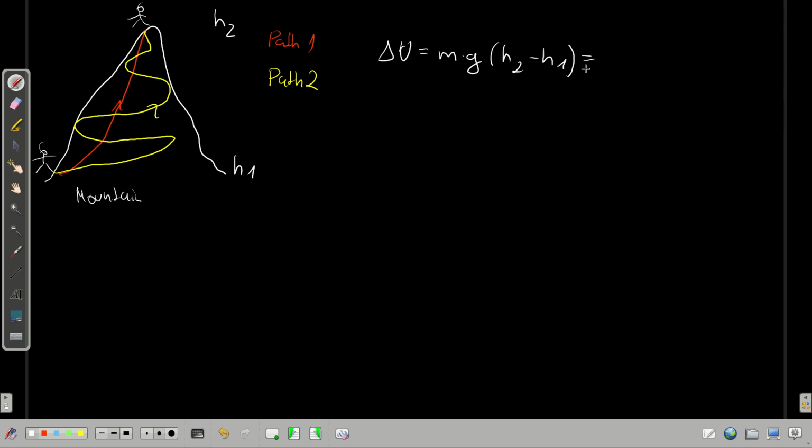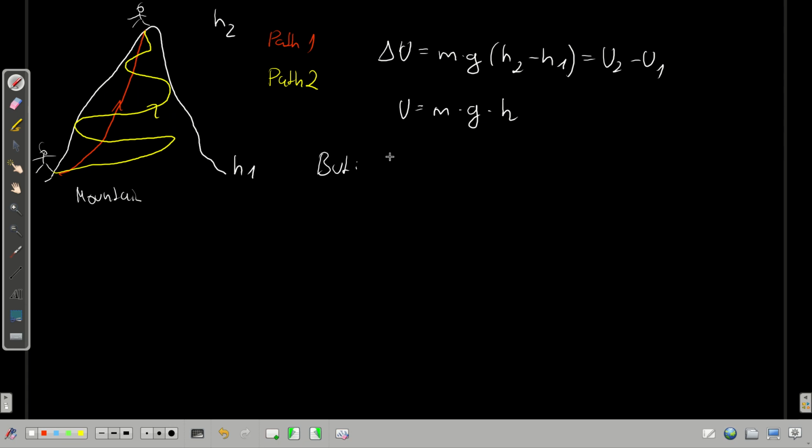This would be equal to U2 minus U1, and U generally would be mass times gravitational constant times actual height. Okay, we have changed our inner energy, and there's a function U that describes this change.